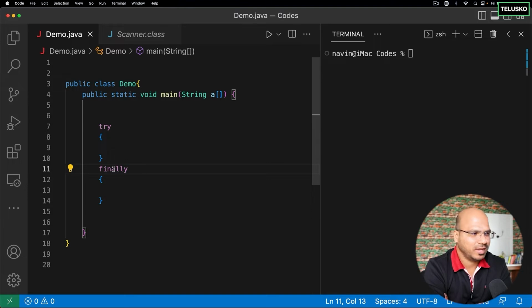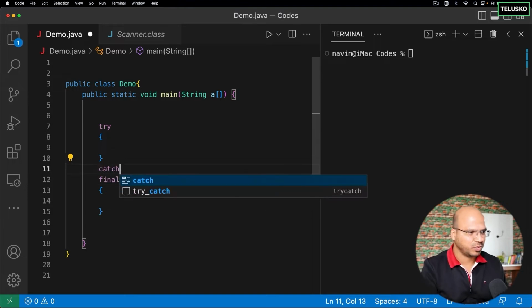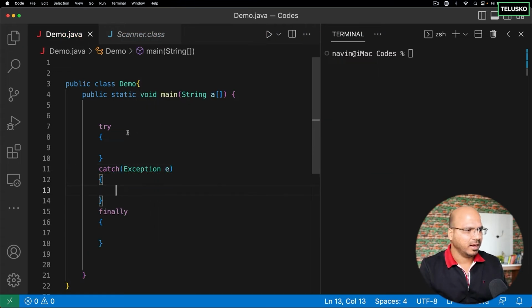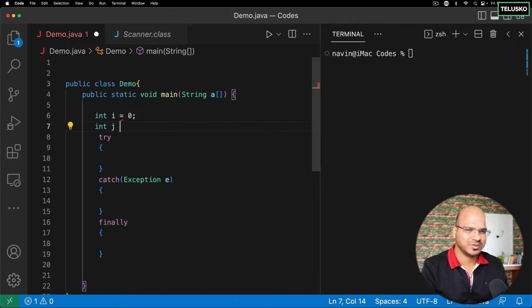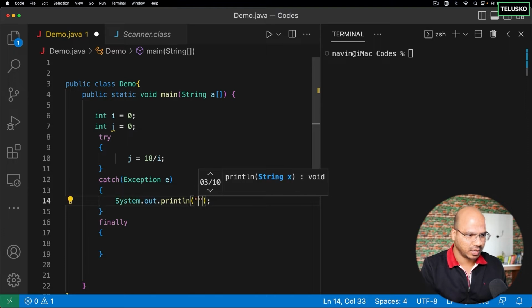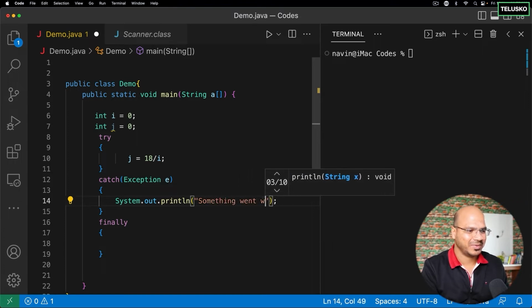Finally, what is finally doing? See, the thing is, even if you have a catch block here, let's work with catch block. And in this catch block, I will say Exception e, and then let me create a scenario which is int i is equal to 0. I know you'll be thinking I'm using the same example. Just for simplicity, I just want to keep this thing simple. And here I want to say j is equal to 18 divided by i. I don't know why I'm using 18 every time. It's just because we have used it before. Now we know this will throw an exception, so it is our job to print something here. So I will say "something went wrong", right?